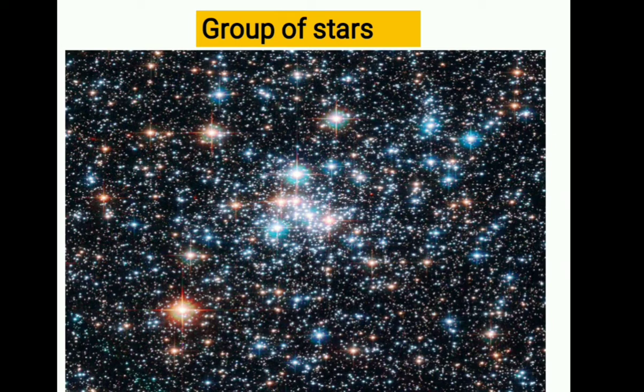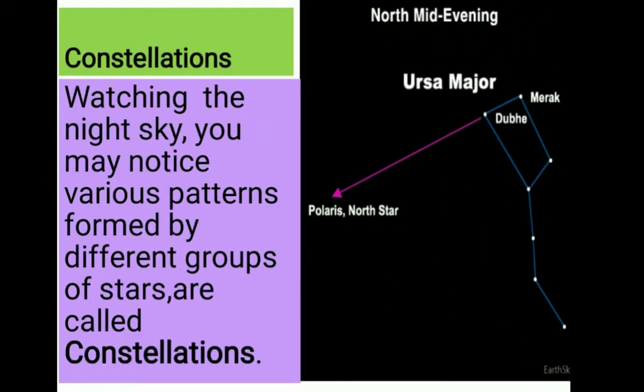Next we go through the group of stars. Just observe this figure. The stars are in a group. Some are brighter, some are dim, and they are looking like a group. Constellations. What is the meaning of constellations? Watching the night sky, you may notice various patterns formed by different groups of stars, called constellations.